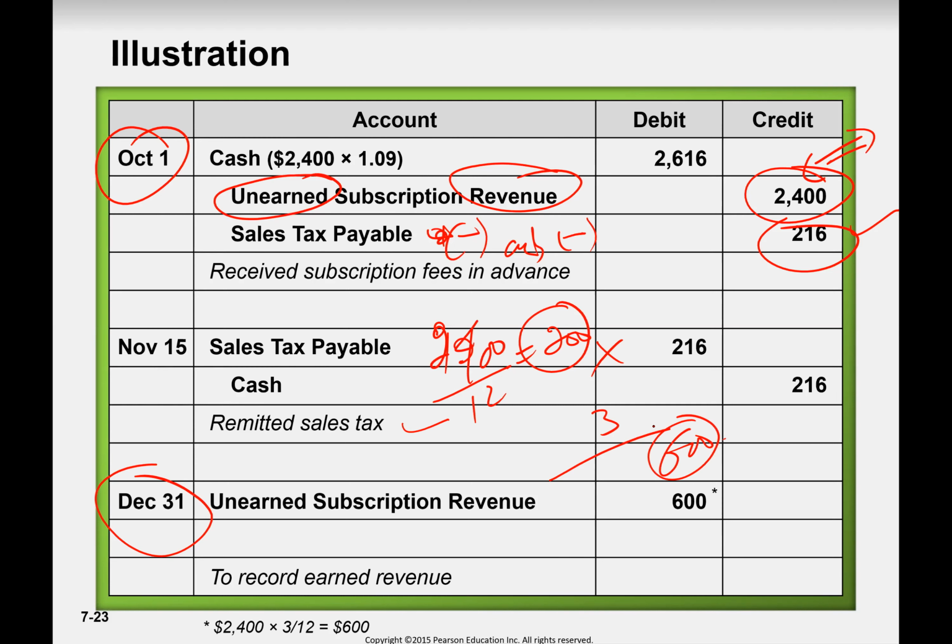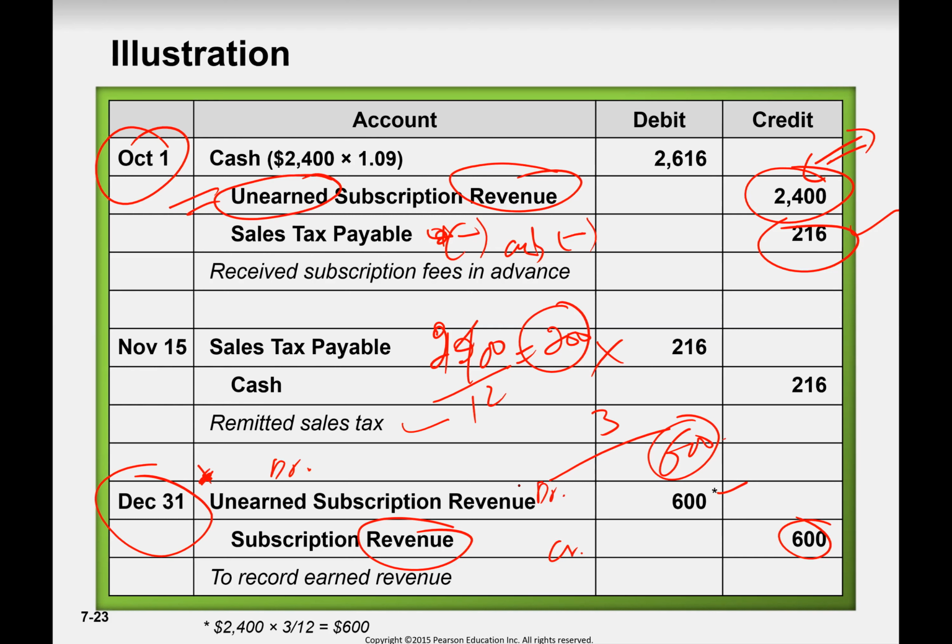So we need to decrease the liability. So unearned revenue is our liability. This is a balance sheet item, not an income statement item. So we decrease our liability. Decrease of liability means debit, right? So 600 debit, and our revenue, which is earned, 600. Revenue increase credit, liability decrease debit.